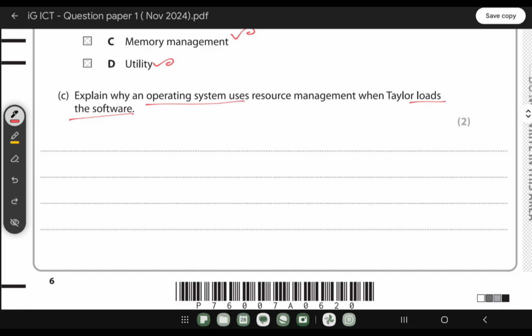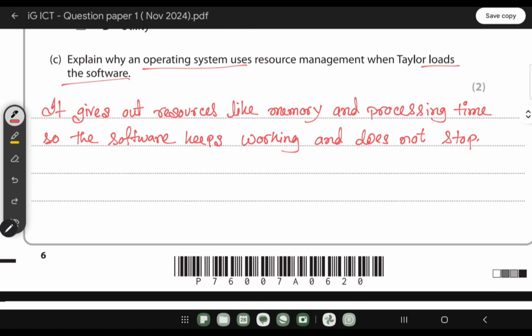The operating system gives out resources like memory and processing time. How much time a particular task needs to complete, that is the processing time. So the software keeps working and doesn't stop. So the answer will be this: it gives out resources like memory and processing time, so the software keeps working and does not stop.